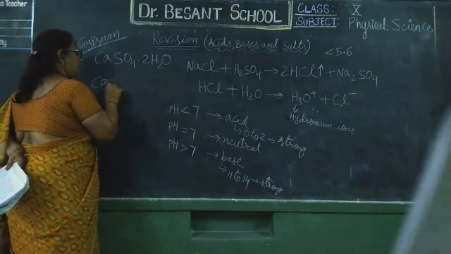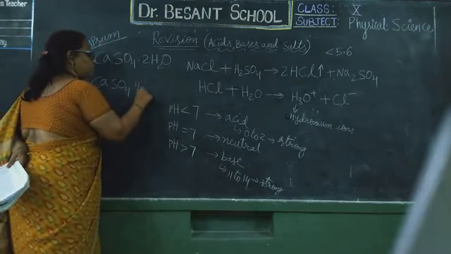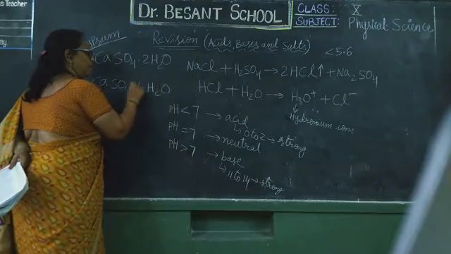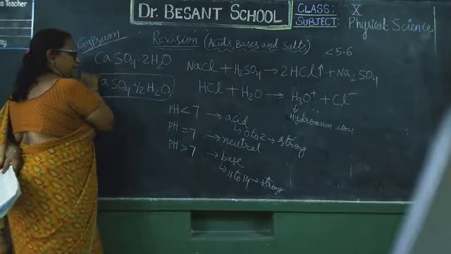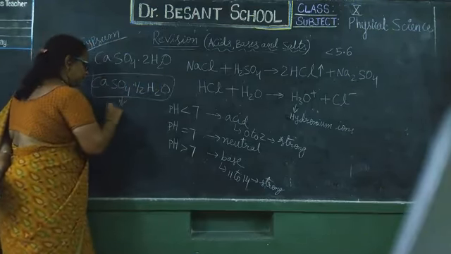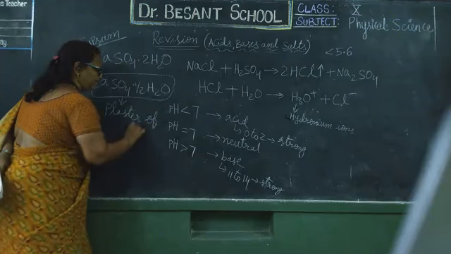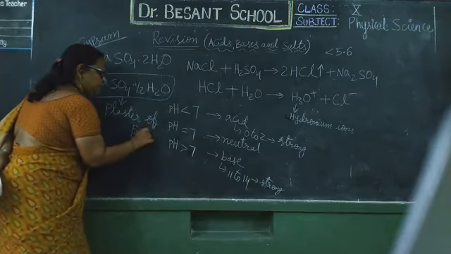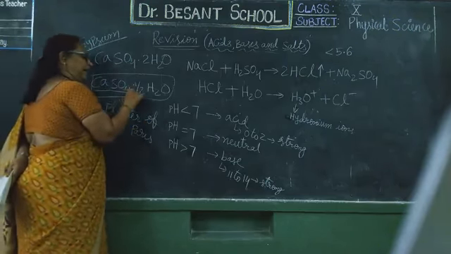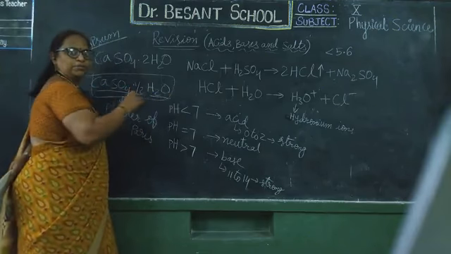Then what is this CaSO4 half H2O? Very important. Every formula is important here. What is it? Yes, it is plaster of Paris, which is also called calcium sulfate hemihydrate.